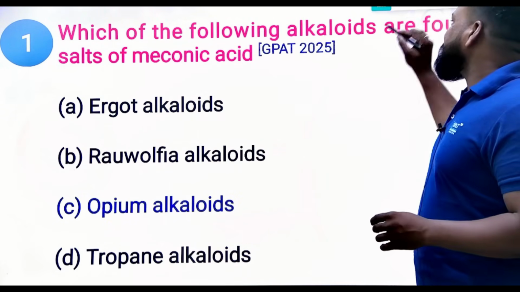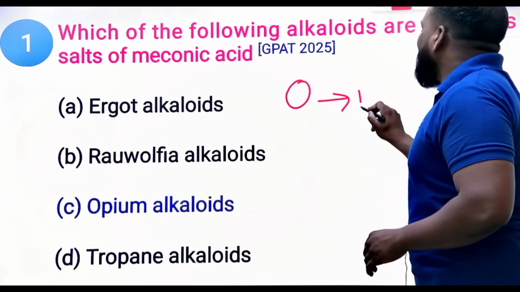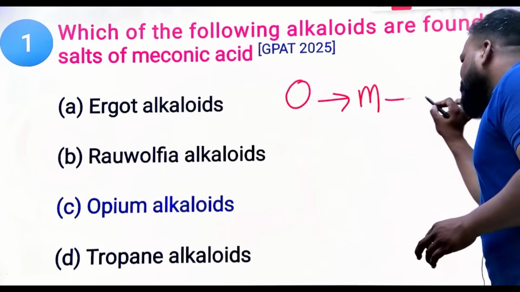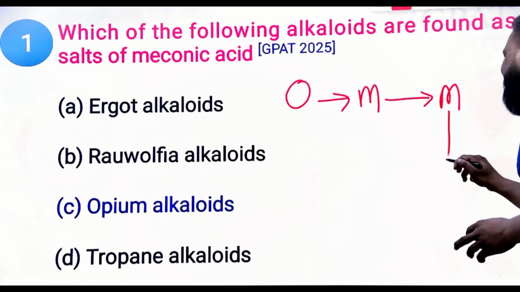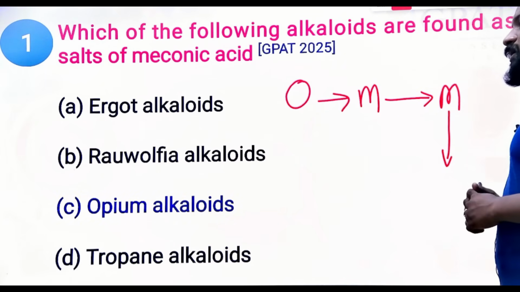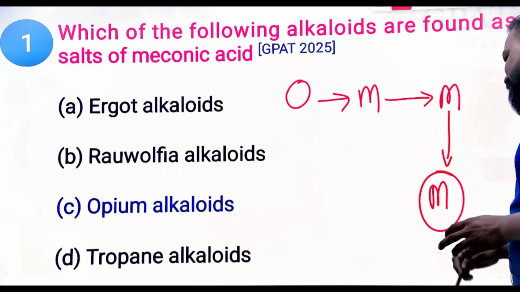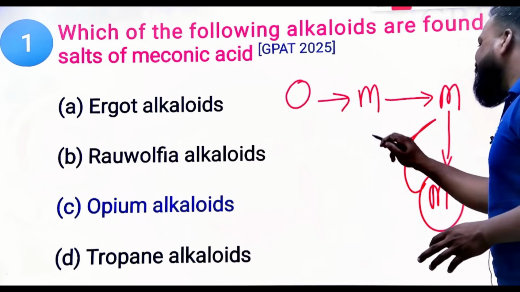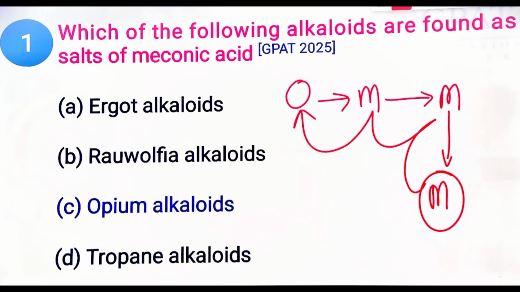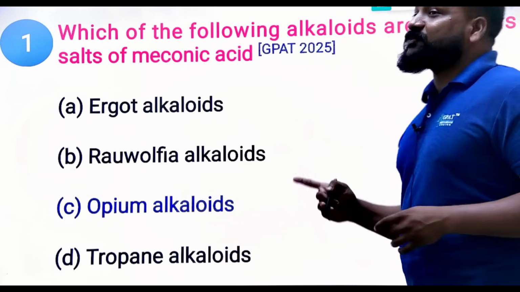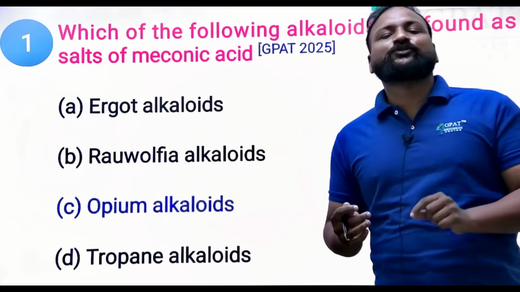Why? I gave you a hint: from opium we get morphine, and morphine contains salts of meconic acid. This meconic acid, or this morphine, is confirmed by another M called the Marquis test. M for Marquis test, M for meconic acid, M for morphine, and it is from opium. That is how we need to remember. This is a question from last year, and the question may repeat, so kindly listen to these questions and the explanation.